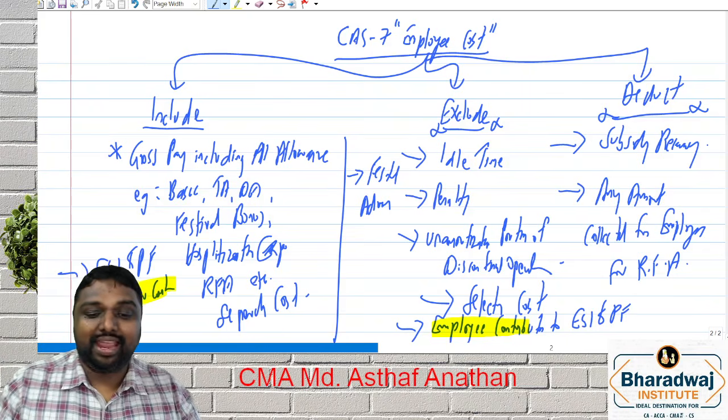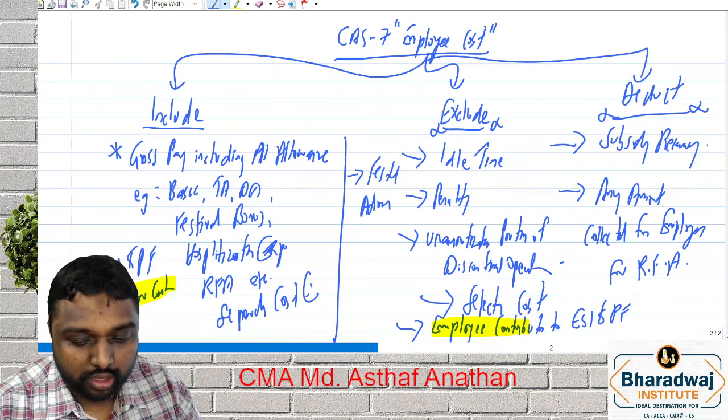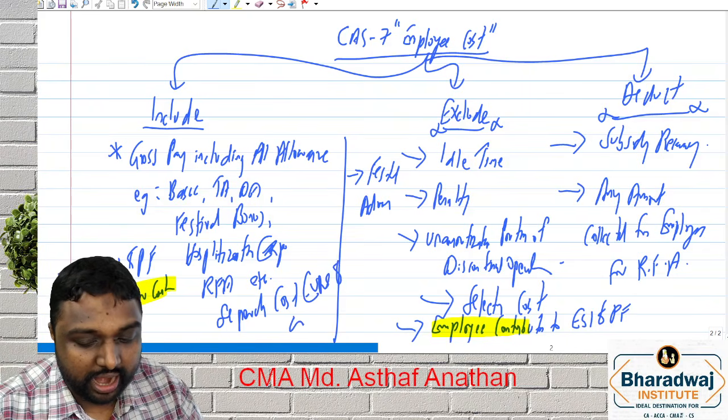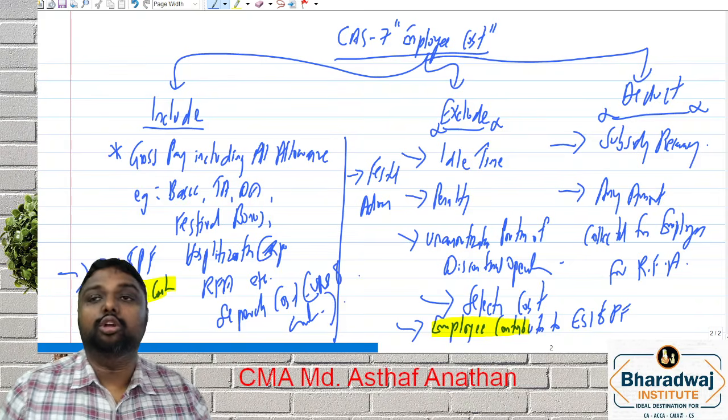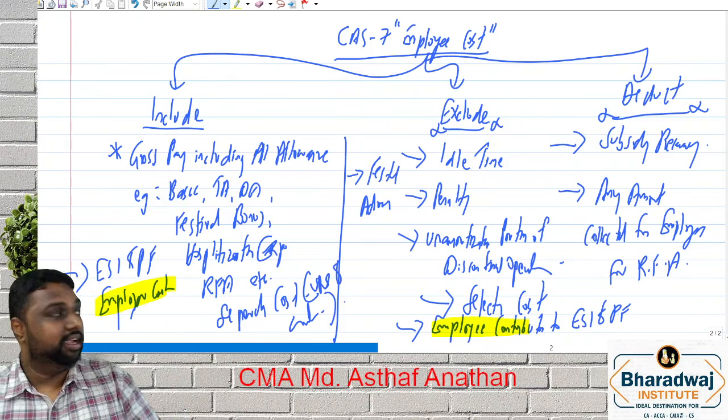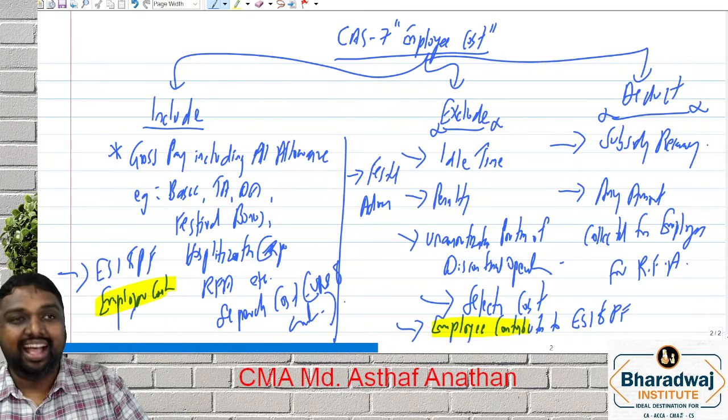See, separation cost includes VRS, gratuity, annuity, all those benefits you are getting when you are relieving from the company.